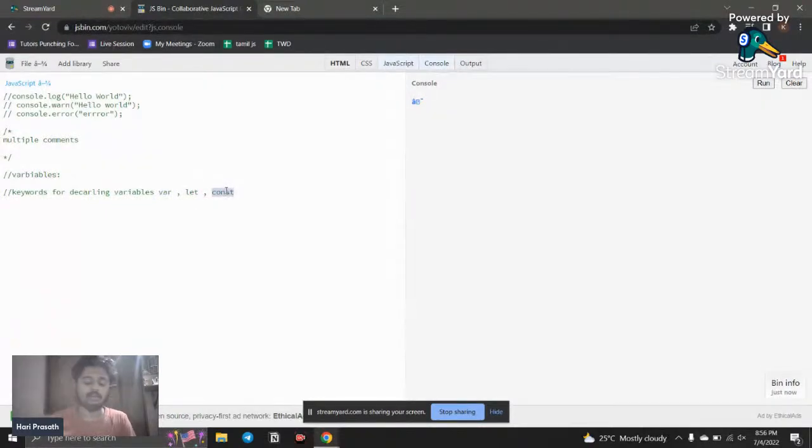Now you may have a doubt: the var keyword is already there for declaring a variable, so why did let and const come? You need to understand that we are in a field of updations. You may hear that new features have arrived, new updates have happened in a programming language. Why does this happen? Why do they update again and again? What is the reason?